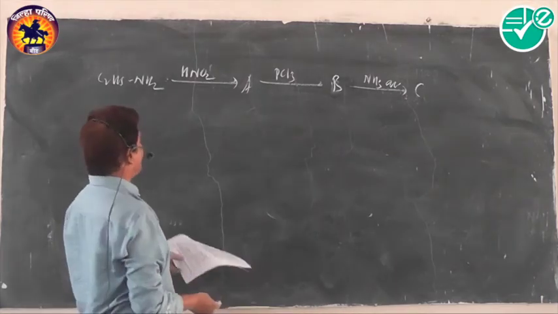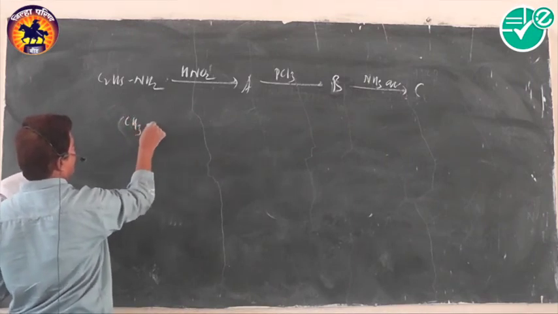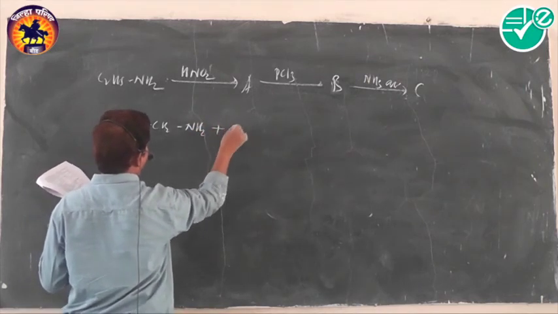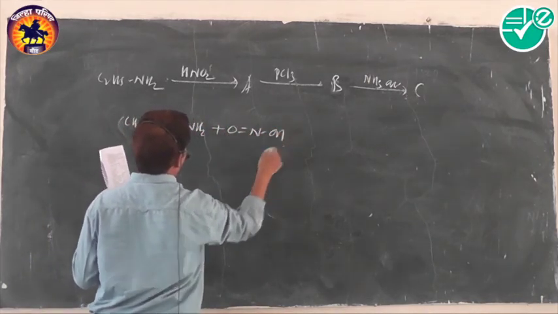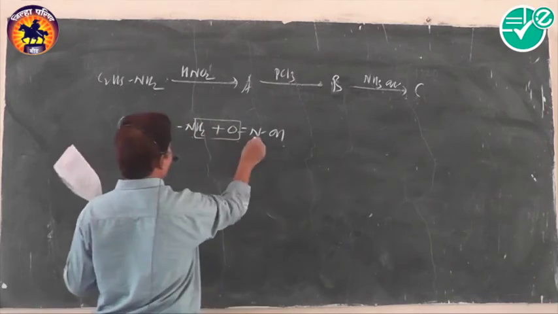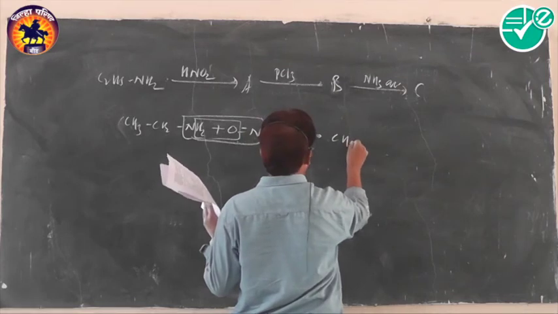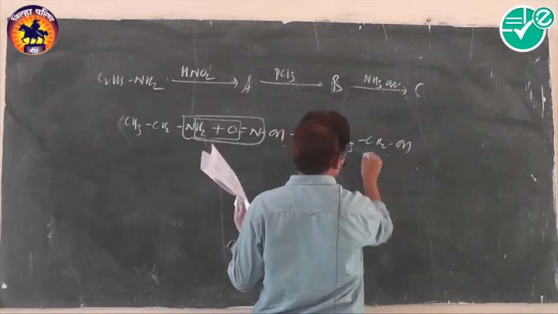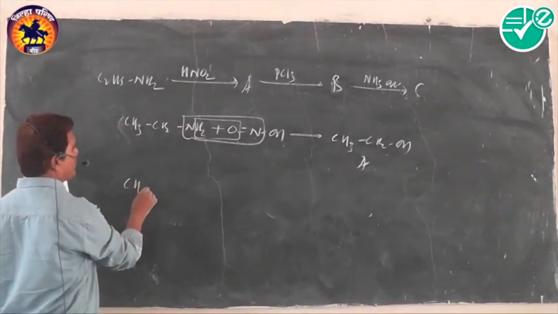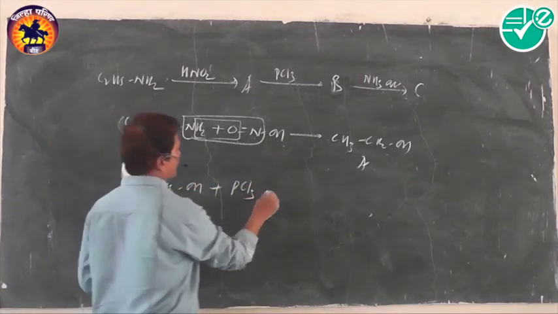See here, primary amines react with nitrous acid and produce the corresponding alcohol. Here nitrogen is released as N2 gas, and hence we get ethyl alcohol. A is formed as ethyl alcohol. When ethyl alcohol is treated with PCl3, there is formation of ethyl chloride.